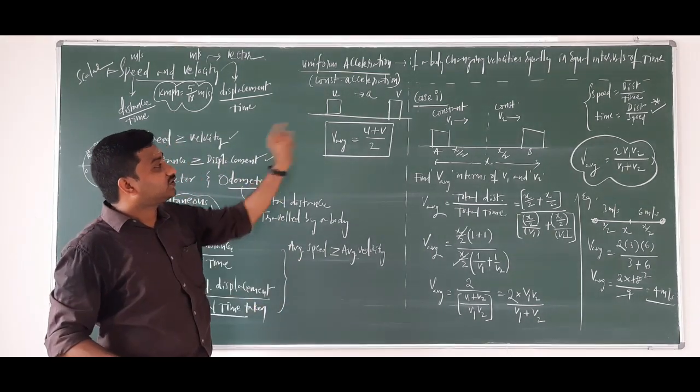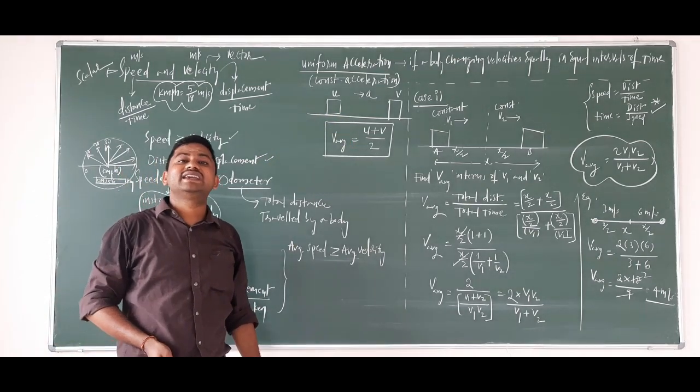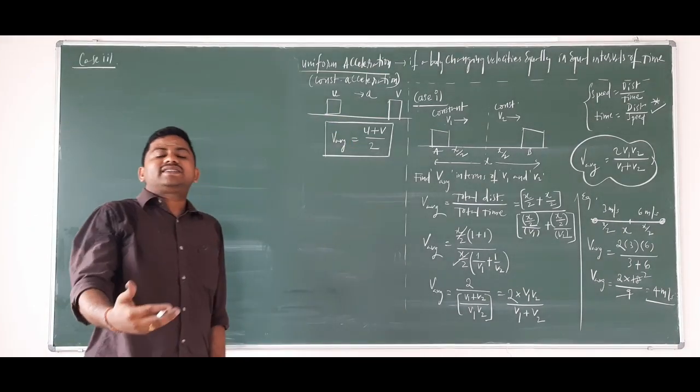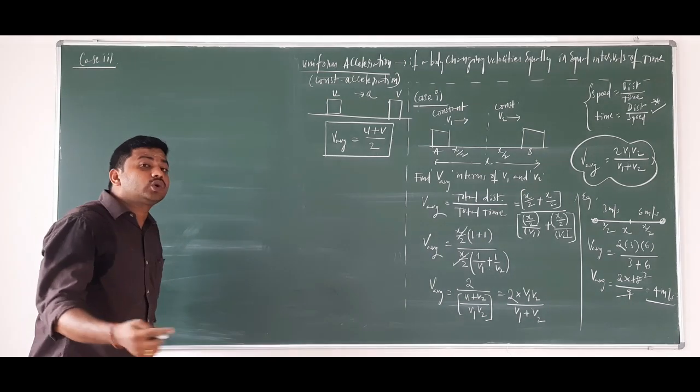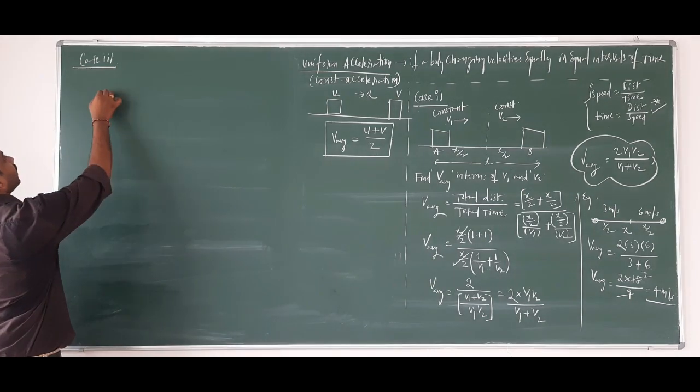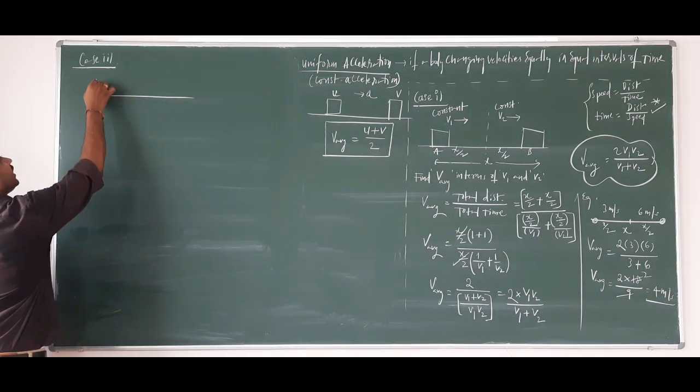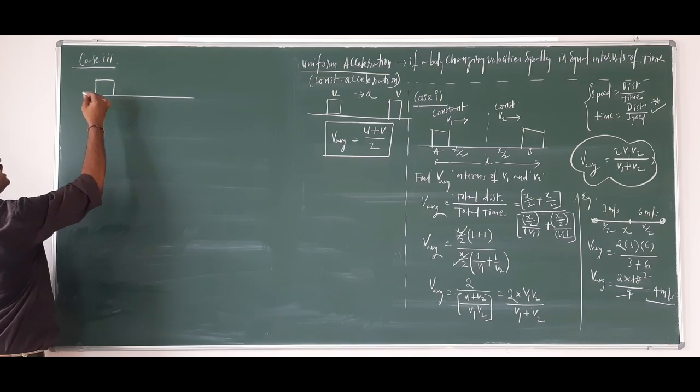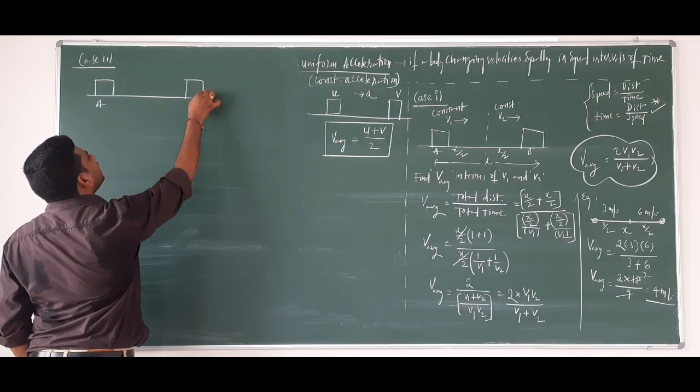Now, there is a case 2. Let's understand case 2 here. So let's start case 2. Case 2 is an interesting one. There is a body starting from point A and reaching point B.